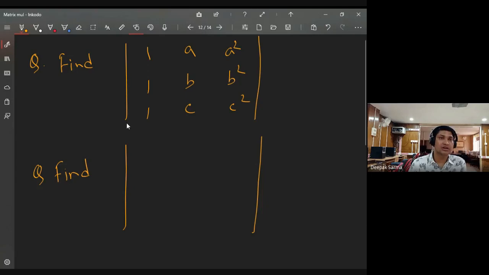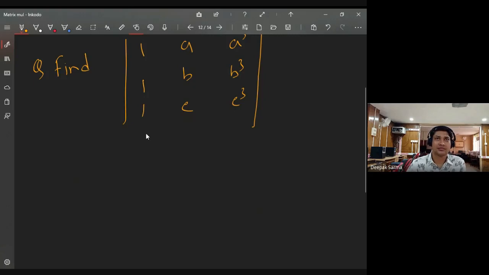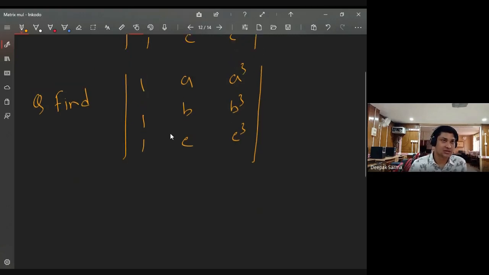The same one you can do with 1, 1, 1, and A, B, C. Instead of A square, if I write A cube, then can you find it? All of you, please try it. Okay. Then let me give you another one.